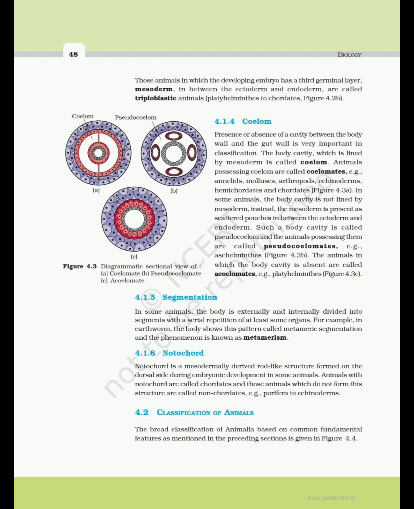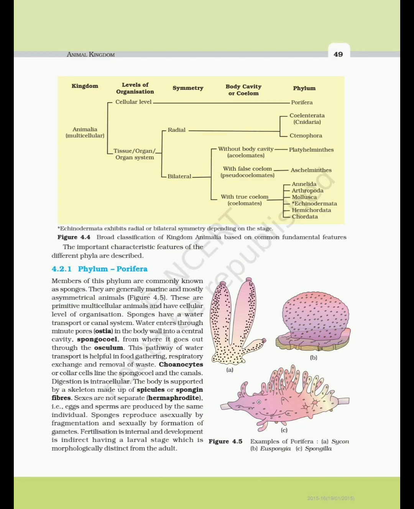4.2 Classification of animals. The broad classification of Animalia based on common fundamental features as mentioned in the preceding sections is given in Figure 4.4. Echinodermata exhibits radial or bilateral symmetry depending on the stage. Figure 4.4 Broad classification of kingdom Animalia based on common fundamental features. The important characteristic features of the different phyla are described.